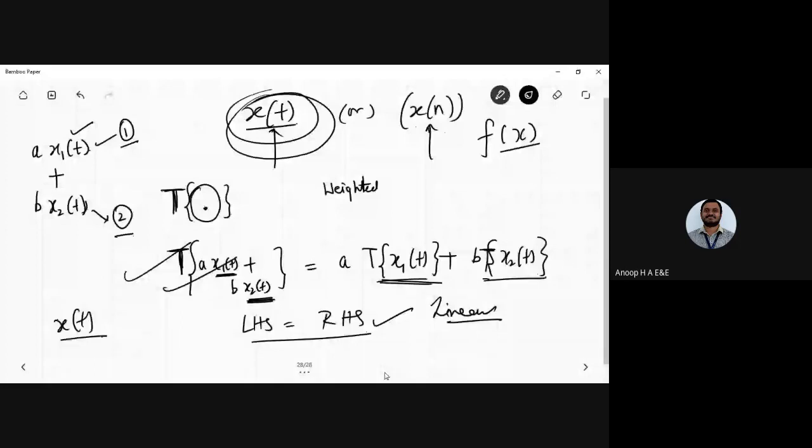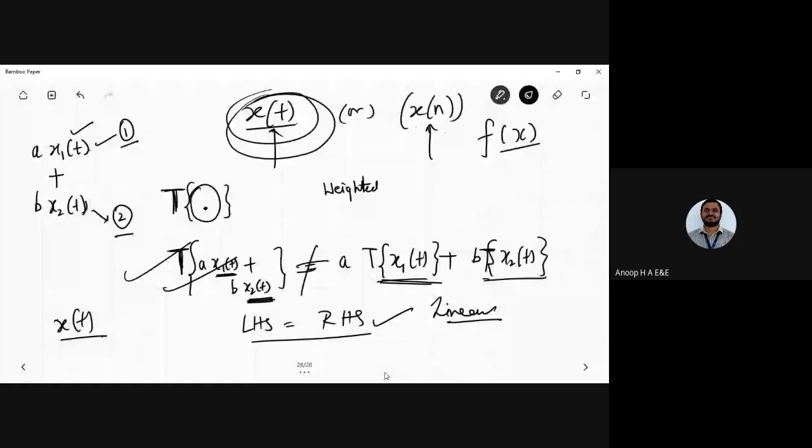The same thing holds good for x of n also. It might be any logarithmic term or an exponential term that is there. If it holds good, you can say the system is said to be linear. So you don't call it linear unless it holds good, only when the T operator is being applied. Then you can say the system is said to be linear there. Okay, yes. So moving on to the next one, you will be having a lot of doubts here just because we haven't started with the problems.